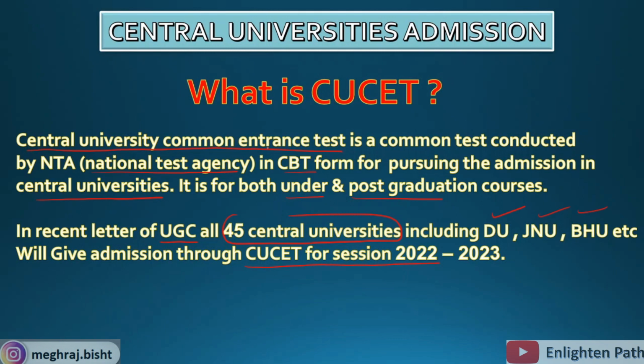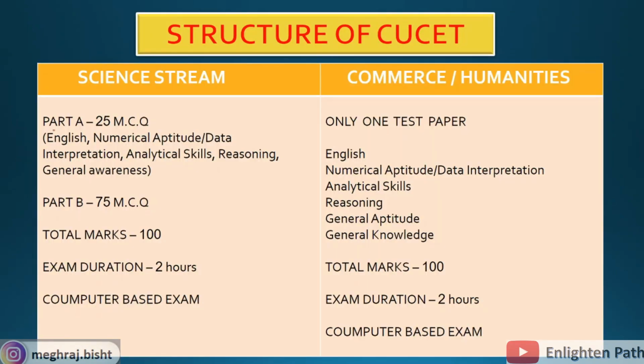Now let's understand the detail and structure of this CUCET, because many articles on the internet and YouTube channels have misguided, because the whole structure of CUCET is divided into two parts. The first part is for the science stream and the other part is for the commerce and humanities stream. In most of the videos and articles, only the science stream structure is explained, but not the commerce and humanities structure. So first, understand the science stream structure.